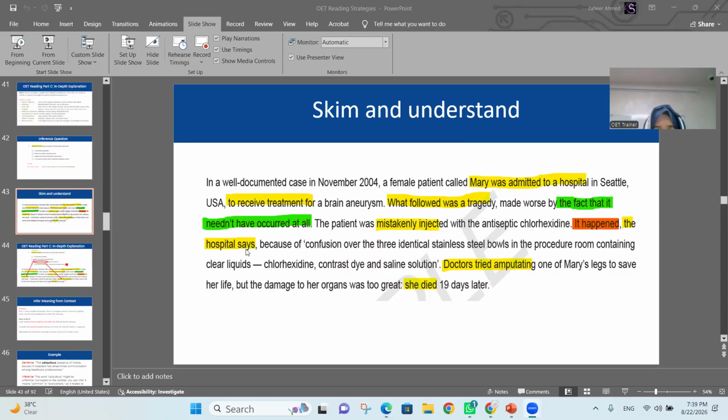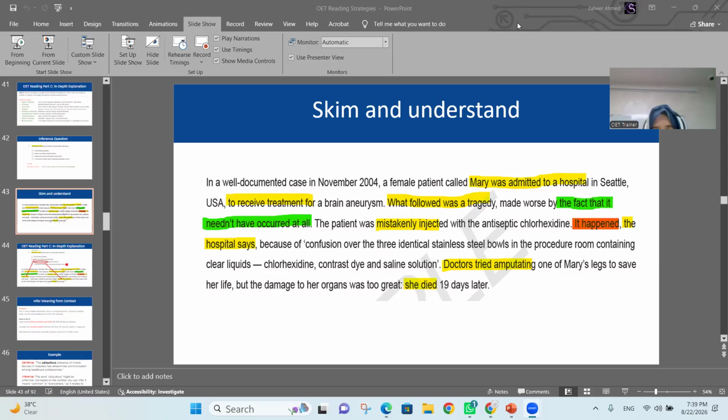It happened, the hospital says. So, it means the hospital said that it happened, and because of the confusion, then what was the confusion? The color of the saline and maybe the contrast dye. Doctors tried amputating one of Mary's legs to save her life. So they tried, but the damage was already done, and she died 19 days later.